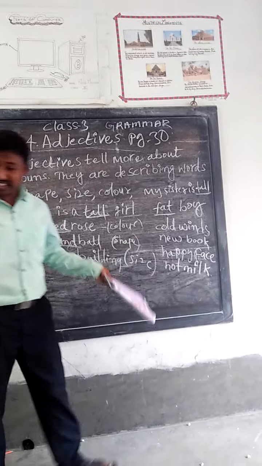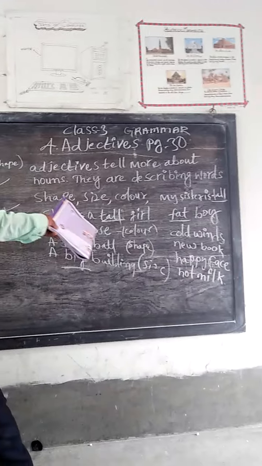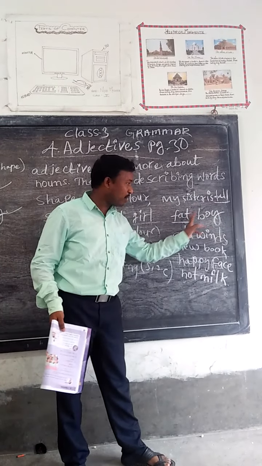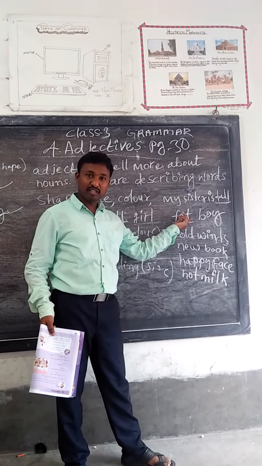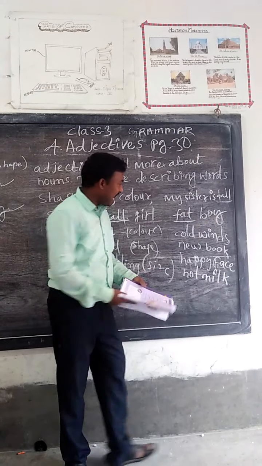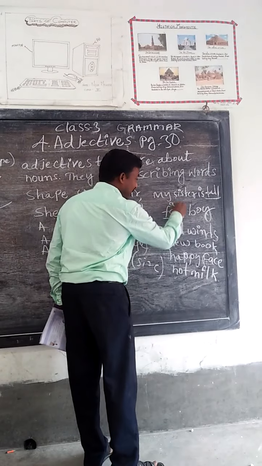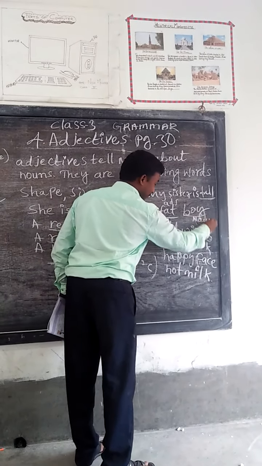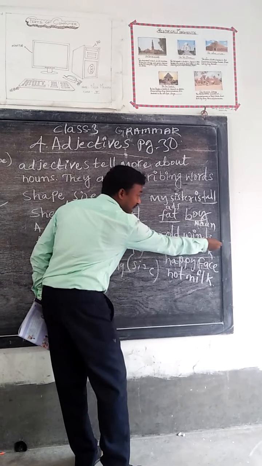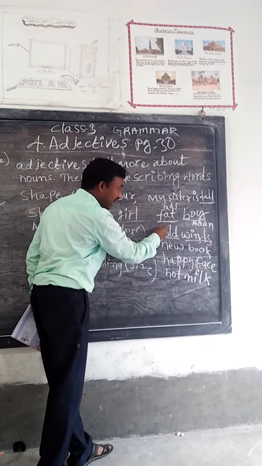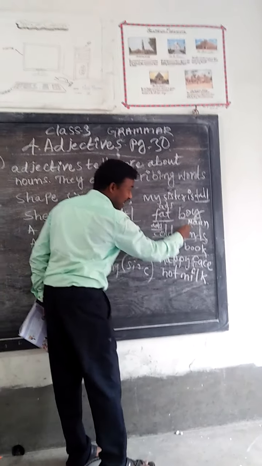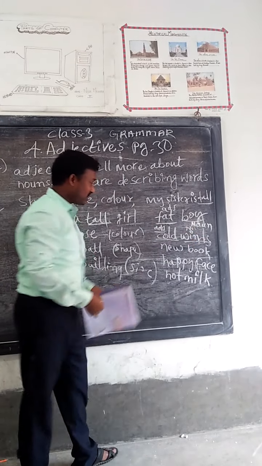So dear children, these are things for you to understand. I am explaining to you. Okay. My sister is fat. Fat is an adjective. This is an adjective. This is a noun. You see, this is cold. What type of wind? Cold wind. This is an adjective. This is a noun, winds.